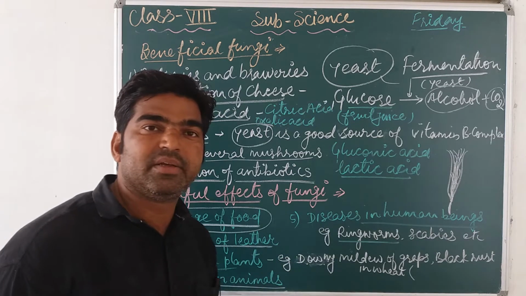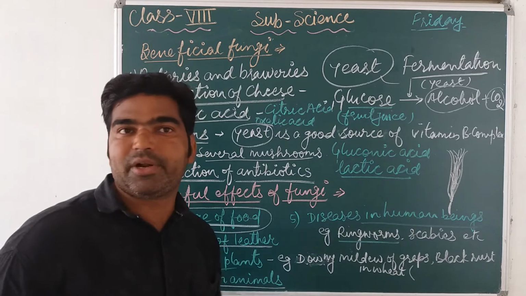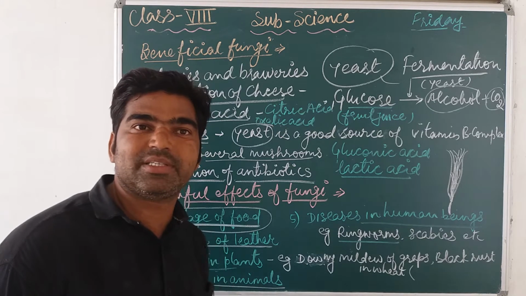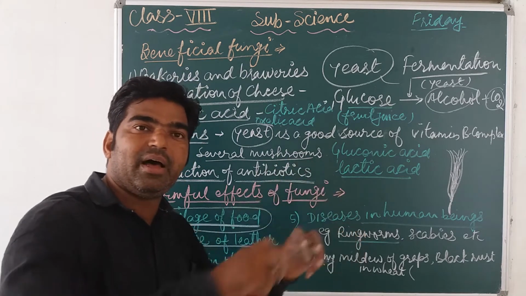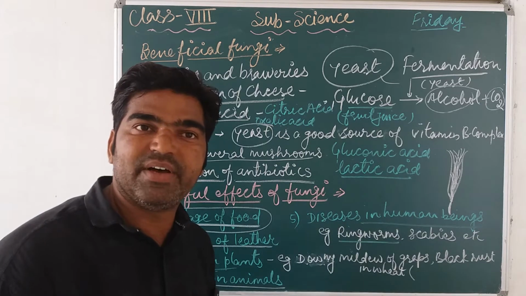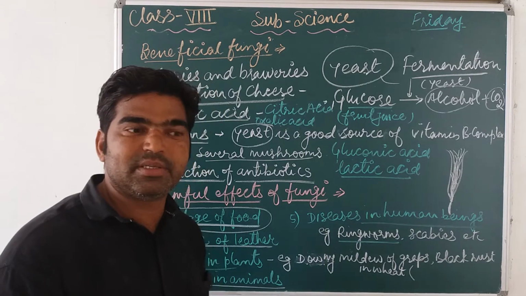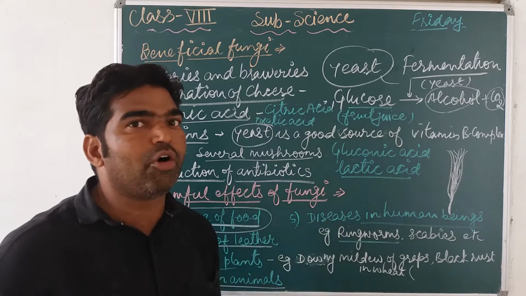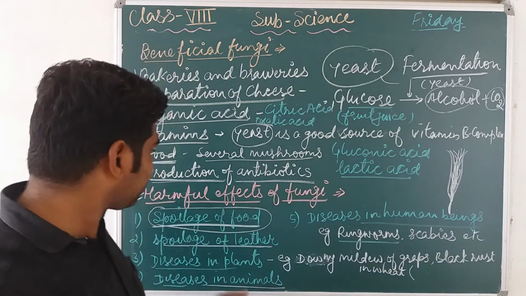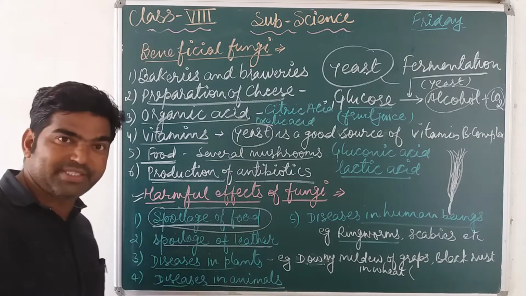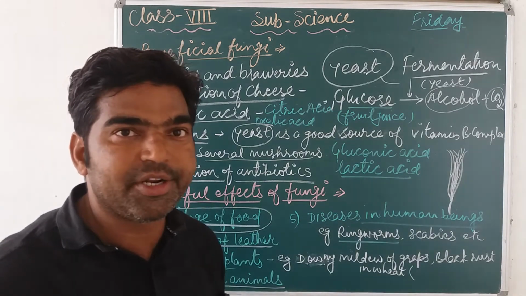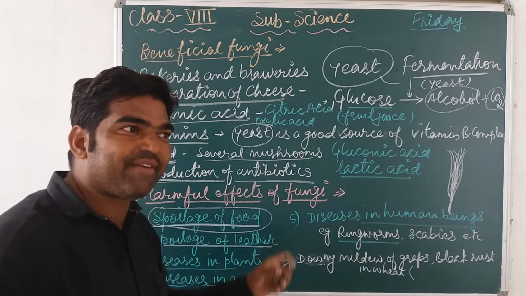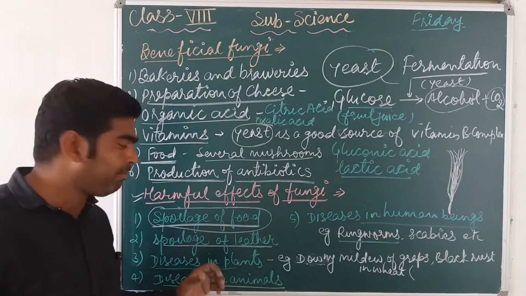That's why रेनी सीजन में अपन ना लेदर के प्रोडक्ट बहुत कम यूज़ करते हैं, because it can easily be spoiled by the fungi and microbes, because this season is favorable for growth of microbes and fungi, because of presence of high humidity at the moderate temperature. So these are the favorable conditions for growth of microbes.